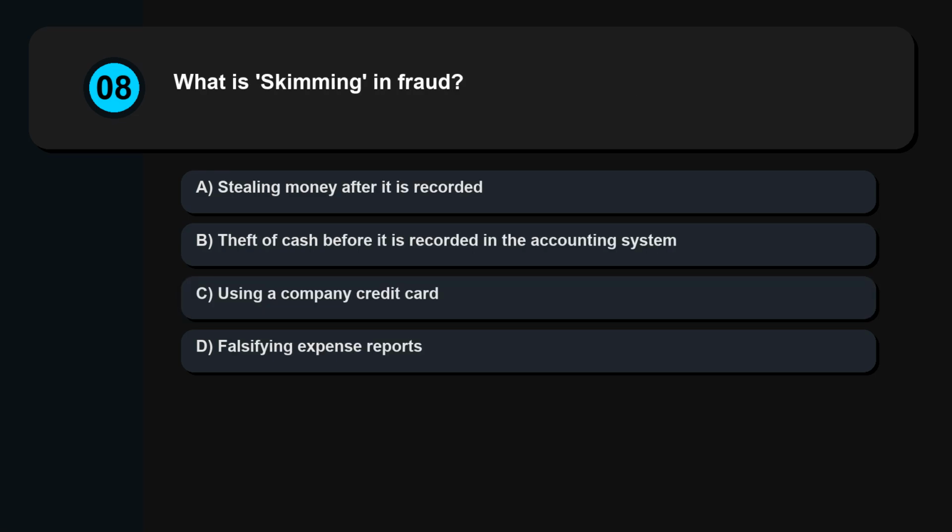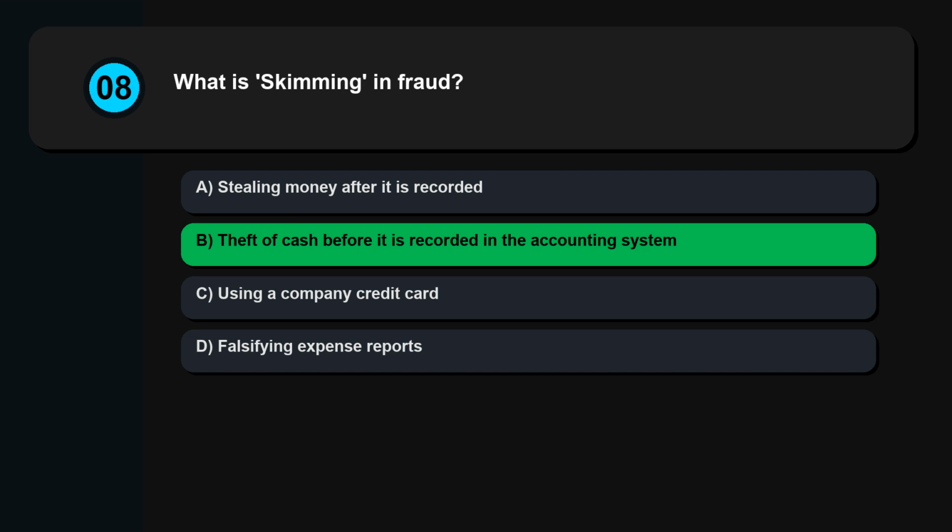Question 8. What is skimming in fraud? Stealing money after it is recorded. Theft of cash before it is recorded in the accounting system. Using a company credit card. Falsifying expense reports. Skimming is off-book fraud.